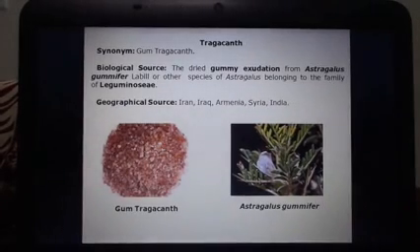Another drug of this category is now Tragacanth. It is also known as gum Tragacanth. If we talk about the biological source, it is the dried gummy exudation from Astragalus gummifer, belonging to family Leguminosae. Geographically, it occurs in Iran, Iraq, Armenia, Syria and India. Biologically, we are saying which part will be used. So here it is the stem. We take the exudation from the stems of Astragalus gummifer, which belongs to family Leguminosae.